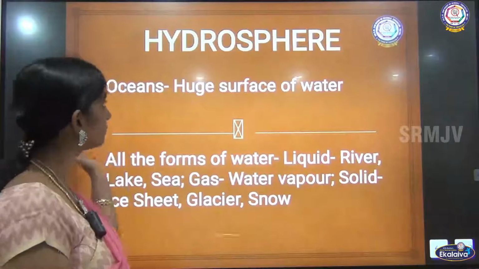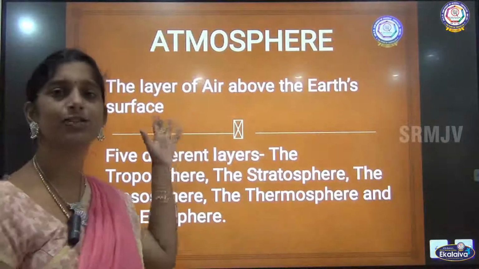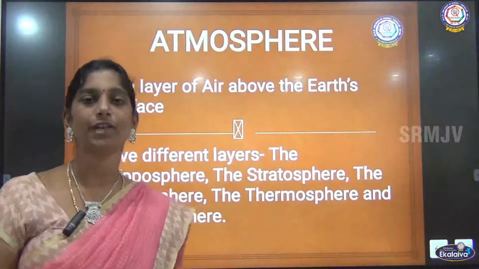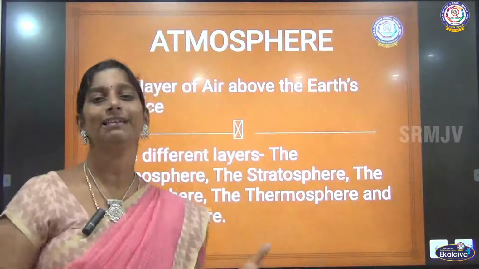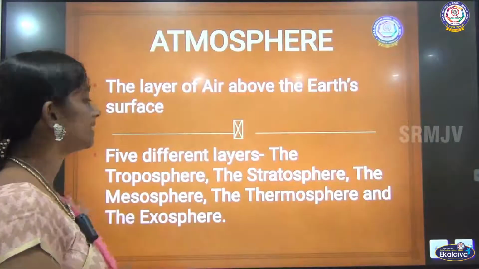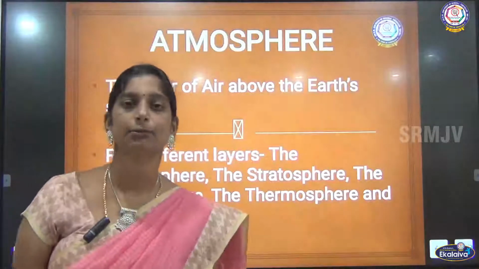Then comes atmosphere. This is just a layer above the surface of the earth. This is covering the earth completely. And there are 5 different layers in the atmosphere.